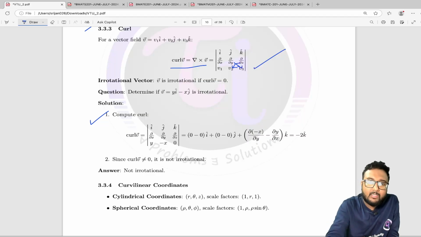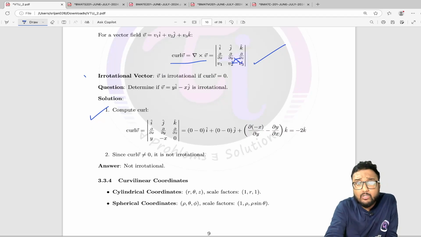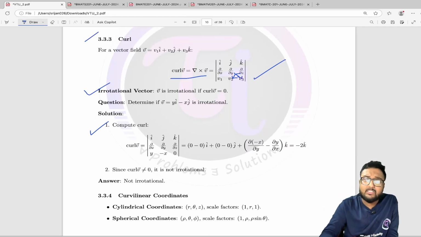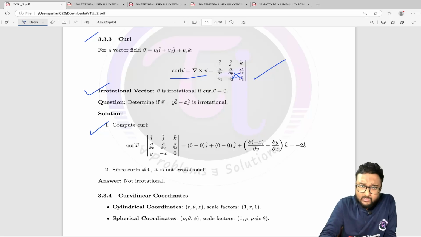And also remember, if the cross product of the del, that is the curl, is 0, then the vector is called an irrotational vector. Very, very important from the exam perspective.